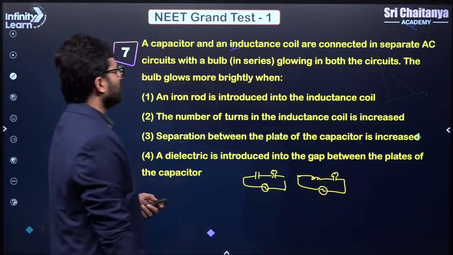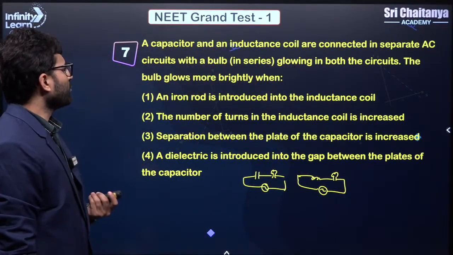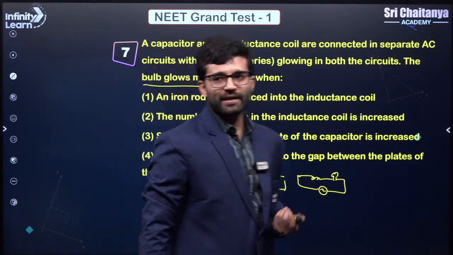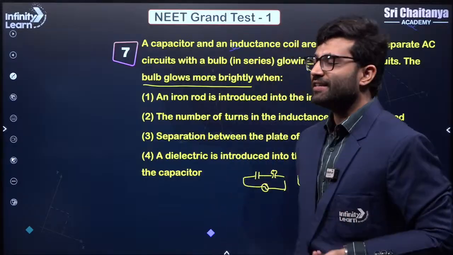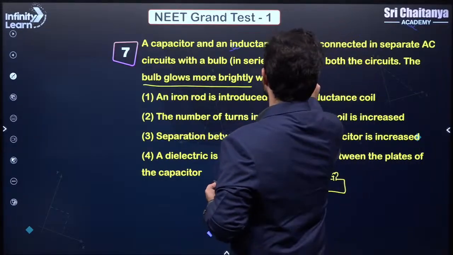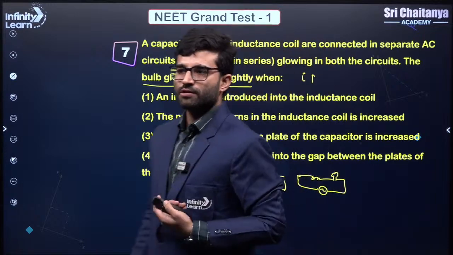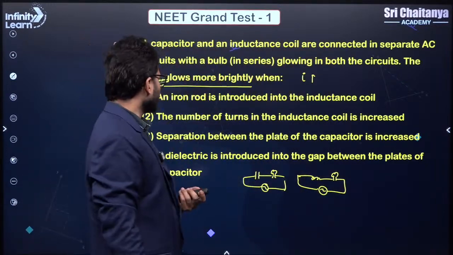Now what is there? The bulb is glowing in both the circuits. When will the bulb glow more brightly? When you have more current in the circuit. So my question has been reduced now to finding in which of the cases I will have the most current.